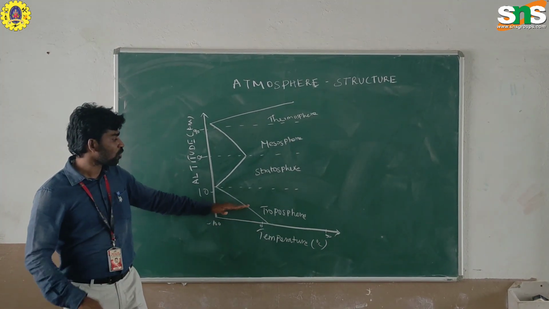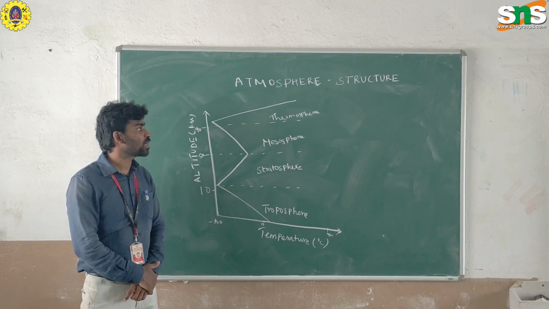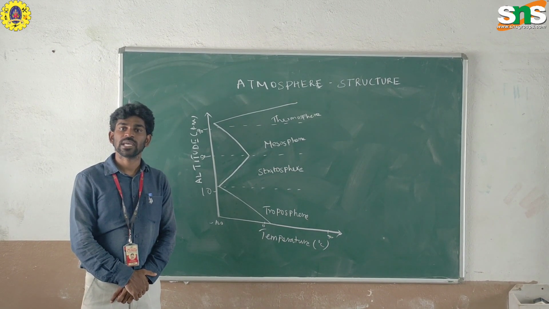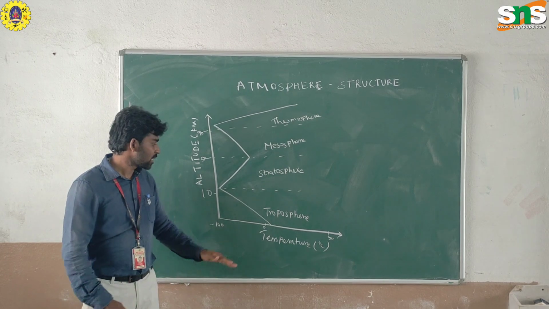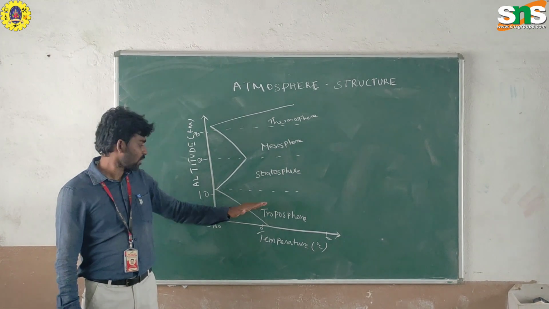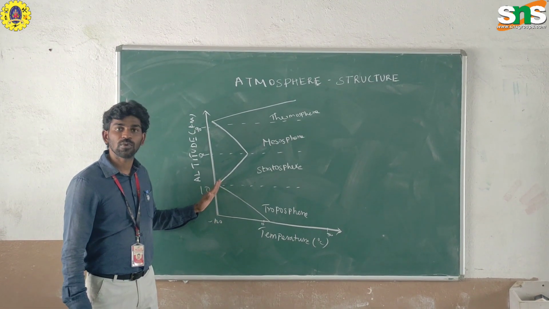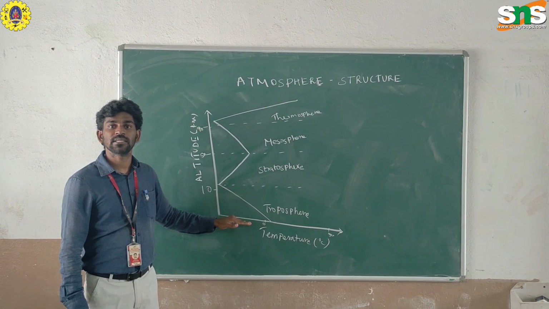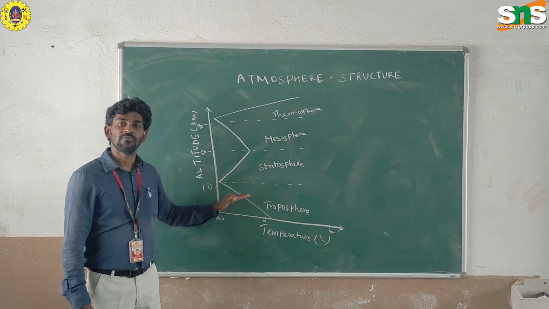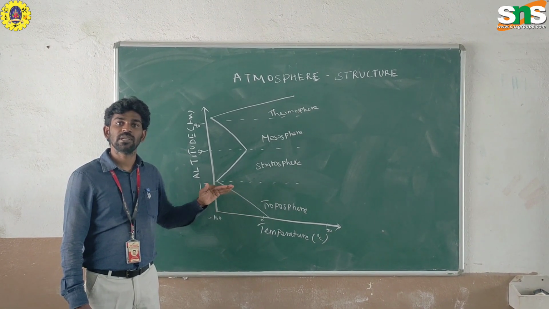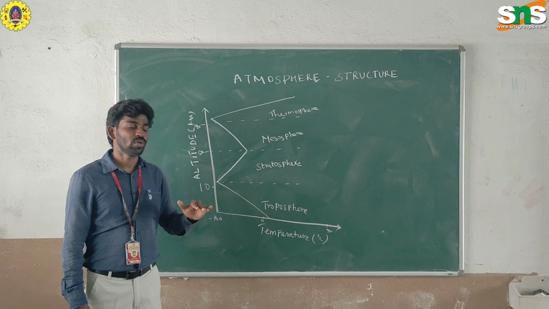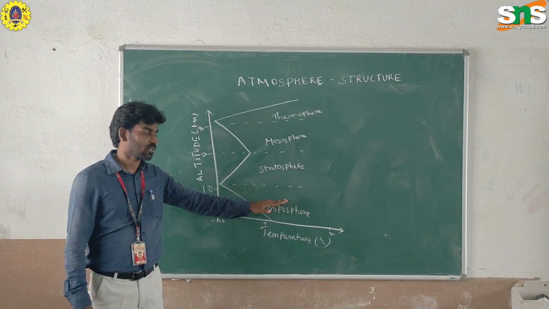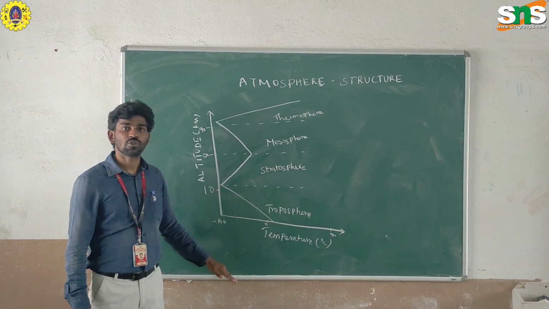Finally, across the tropopause, stratopause, mesosphere, and thermosphere, there are many different types of gases. Initially, there is the troposphere. From the earth surface it extends up to about 16 kilometers. All human beings and any living things live in this area. In this layer alone, living things are found. So it is called the troposphere.